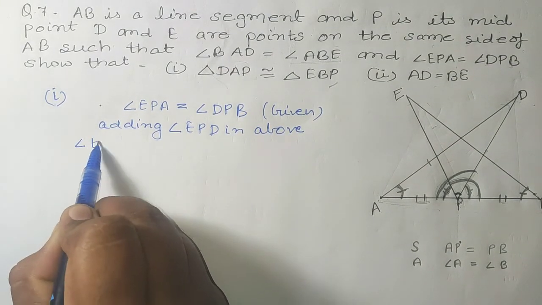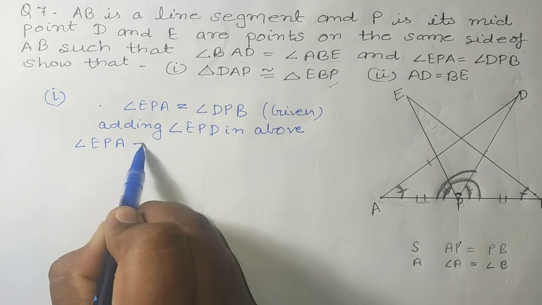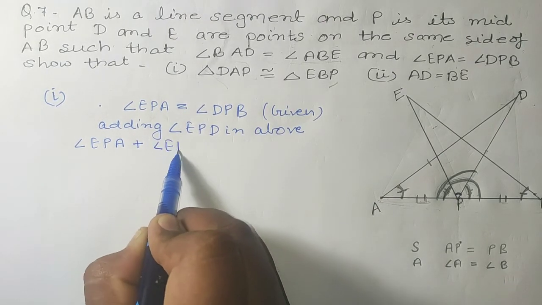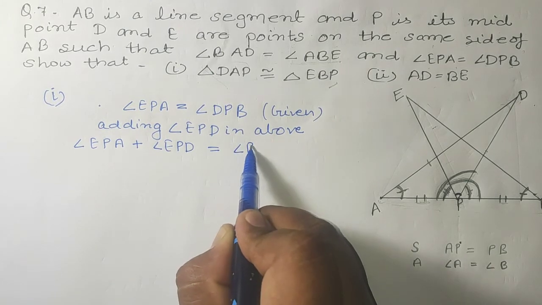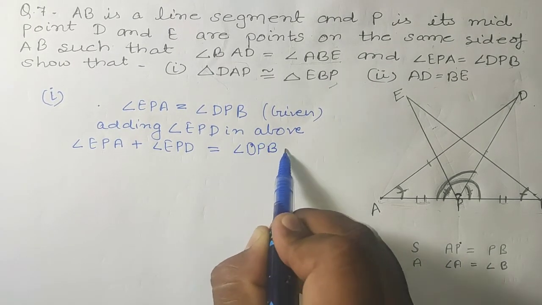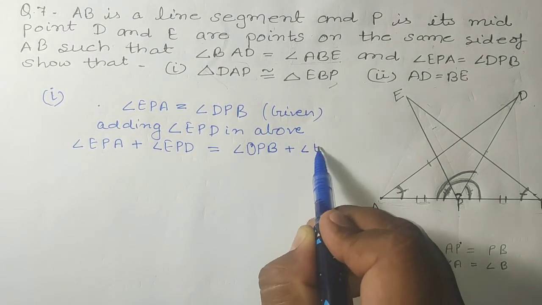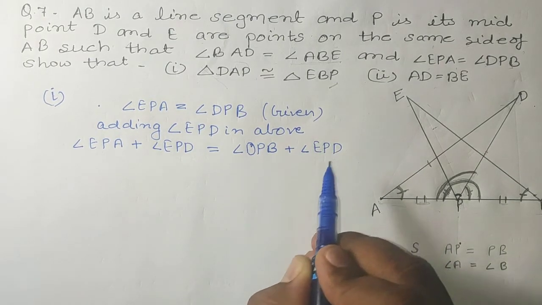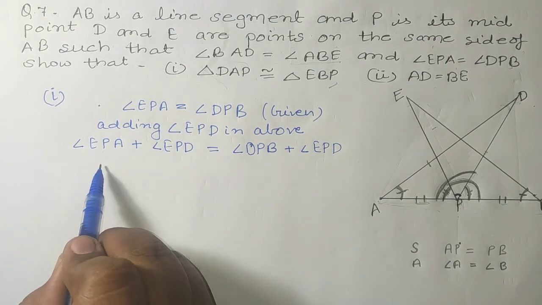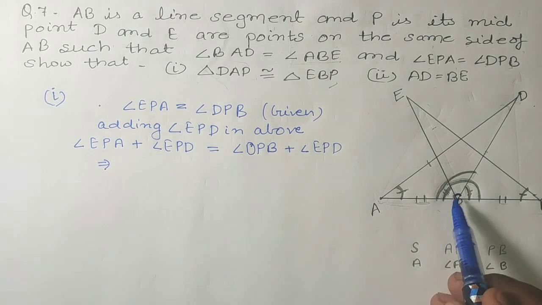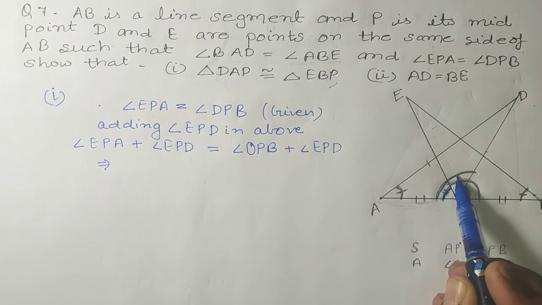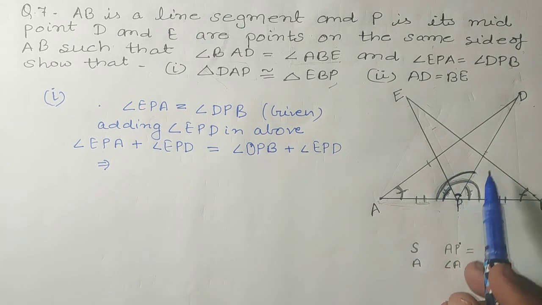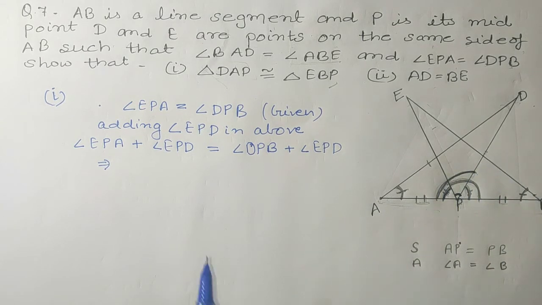Left hand side will be angle EPA plus angle EPD, right hand side will be angle DPB plus angle EPD. Now left hand side will become, if we add this angle and this angle, this whole angle. And the whole angle is what? Angle DPA.